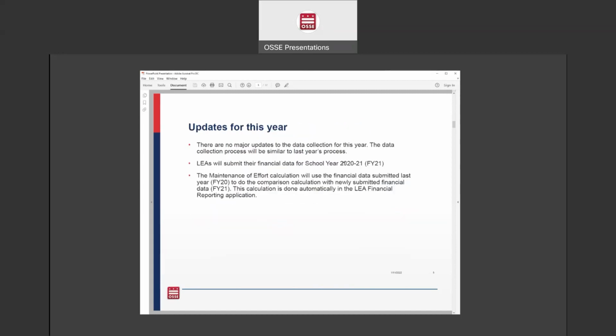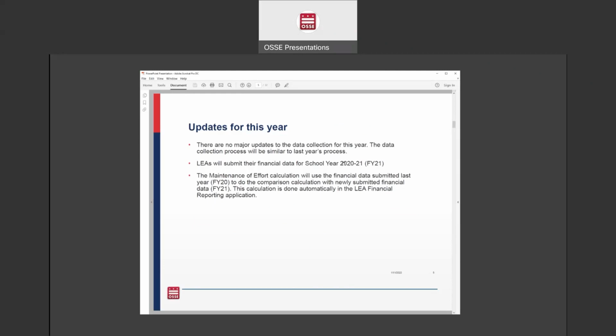So for updates for this year, the good news is that there actually are no major updates to the data collection process for this year. We did some pretty significant ones last year, and because of that, the system is actually running well and the process works really well. So the data collection process will be similar to last year's process. I guess the only major update is that LEAs will be submitting their financial data for the 2020-21 school year, which is also known as fiscal year 21.